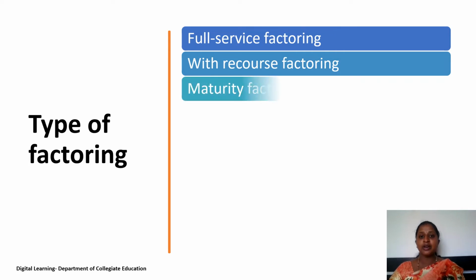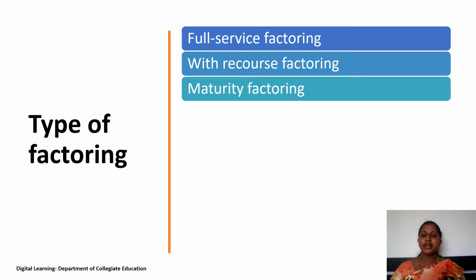The next kind of factoring is maturity factoring. In this kind of factoring, the factor will not provide the finance immediately to the client. So, as and when the debts are collected, the amount is paid to the client. Which means that it is a no financing factoring.